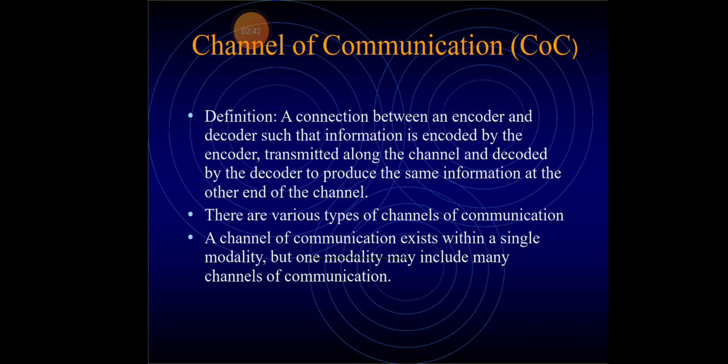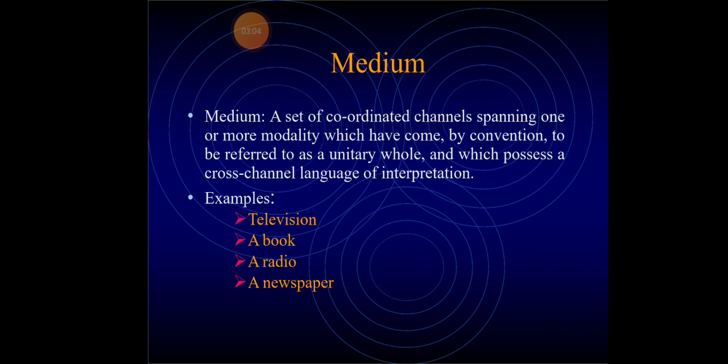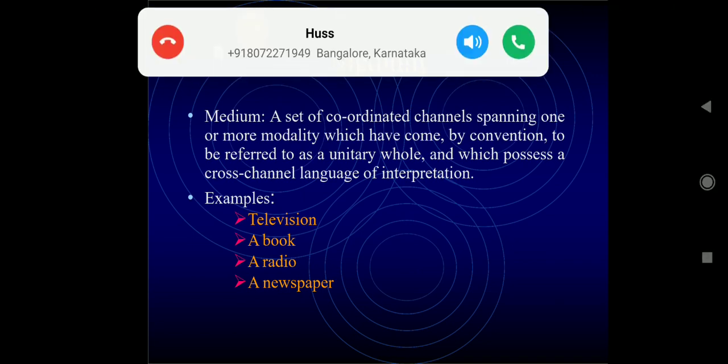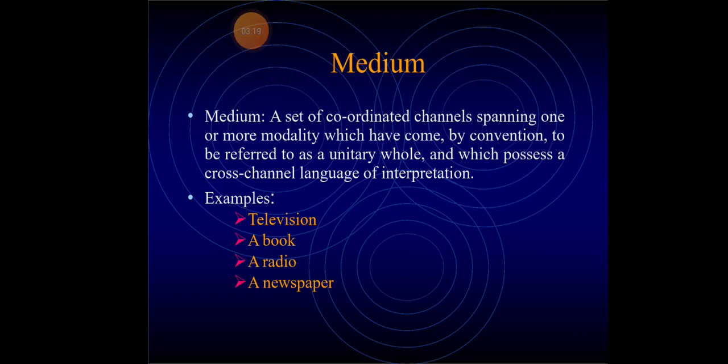It is a connection between an encoder and decoder, such that the information is encoded by the encoder, and these data are transmitted along the channel and decoded by the decoder to produce the same information at the end of the channel. There are various types of channels of communications. It exists within a single modality. Next is medium. What is medium? A set of coordinated channels spanning one or more modalities which have come by convergence. Examples: a television, a book, a radio, a newspaper.